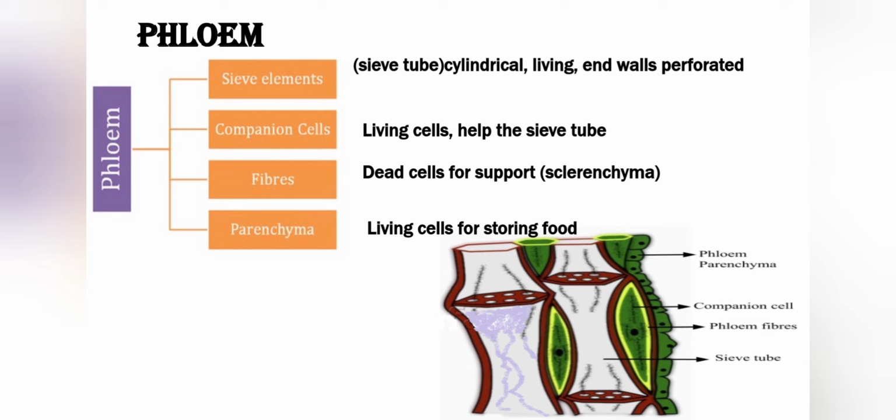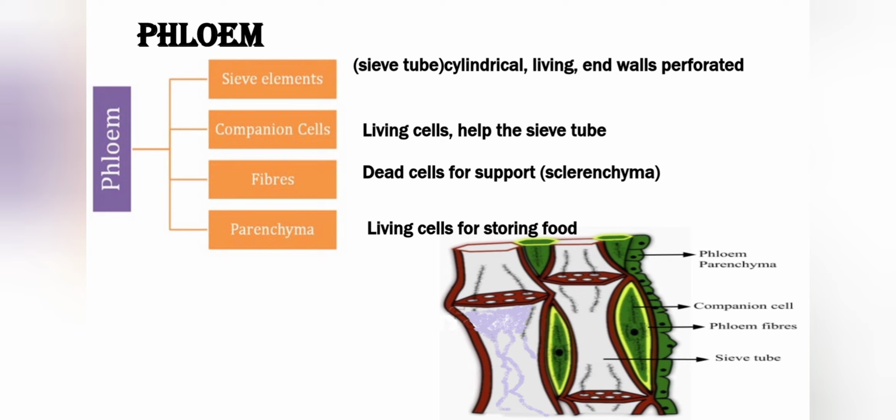Like in xylem, we have learned that there was only one cell which was living and the remaining three were dead. In the same way, in phloem we have something different. In phloem we have only one cell which is dead, and that is the phloem fiber. The rest three of them are living cells. So these were the two different types of complex tissues.